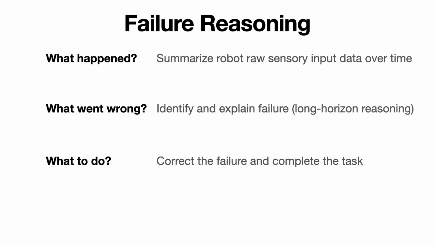We formalize the robot failure reasoning task into three main components. First, the agent needs to know what happened by summarizing its past experiences from raw sensory input data. Then, the agent needs to infer what went wrong by identifying and explaining the failure from the summary. And finally, the agent should plan what to do based on the failure explanation to correct the failure and complete the task.